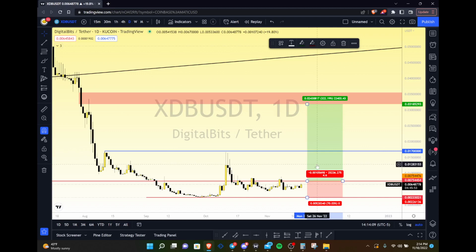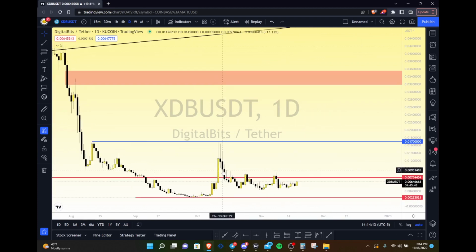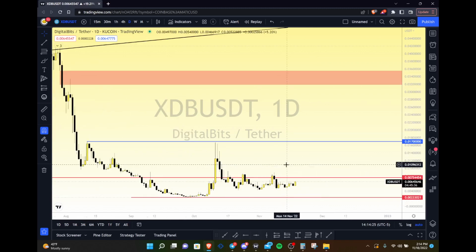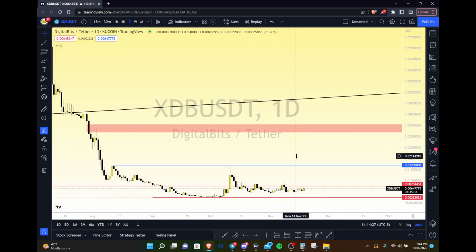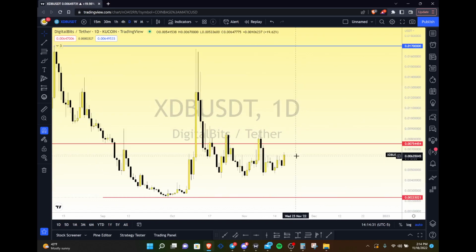Okay, again, I would recommend spot if you're going to do something like this. And again, I don't know much about this project or anything at all, but I'm very interested. This looks like the potential of a massive move up, but you're still in a massive downtrend even if you do go up. Okay, so just keep that in mind. Beyond that, do I see anything else? Let's see. Nothing really.